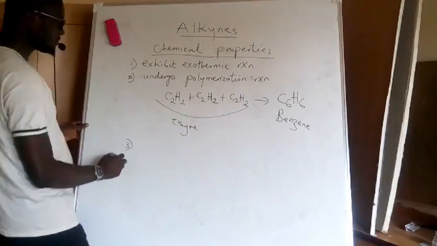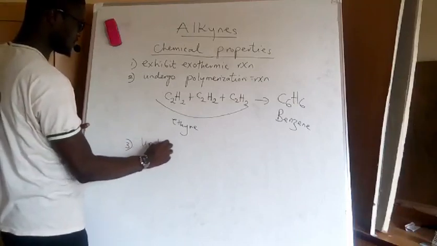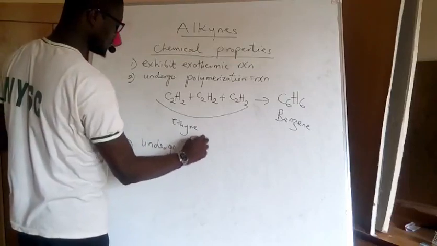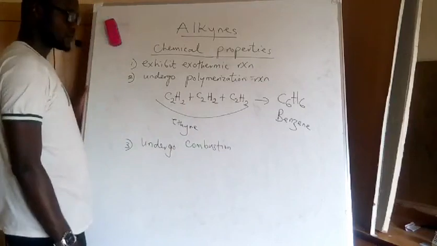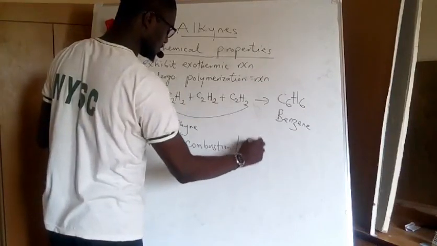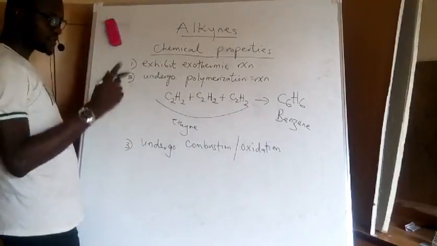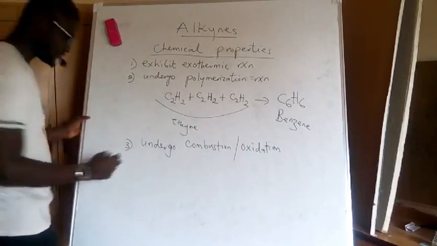Number 3, they undergo combustion also, meaning they react with oxygen to produce carbon dioxide and water. Combustion is also called oxidation. They all use the same formula. The first formula we gave in alkanes is the same formula all of them use.